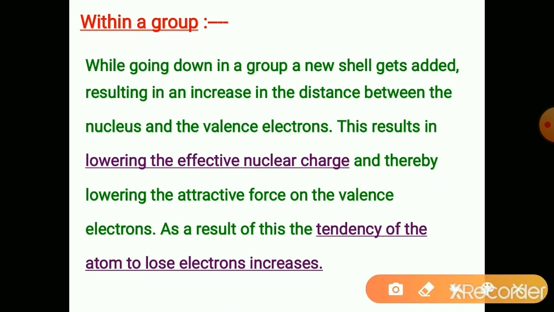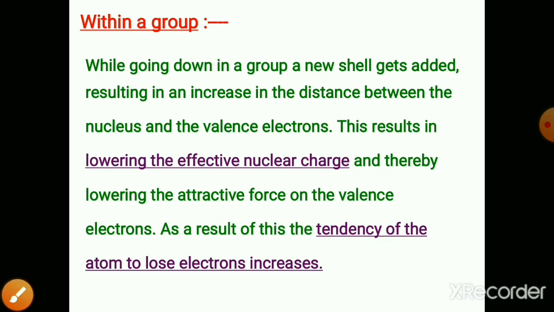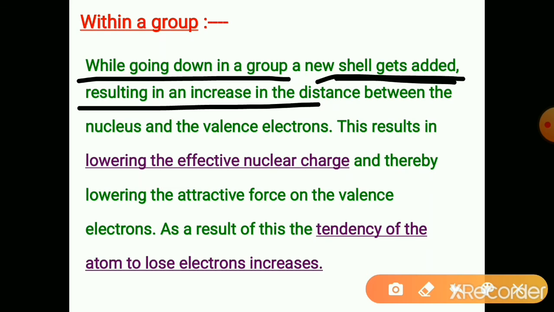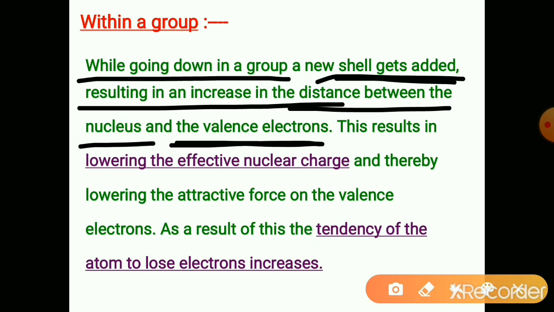So as the non-metallic character is increasing towards the right, metallic character obviously will decrease. Let us see within a group. While going down in a group, a new shell adds, resulting in the increase in the distance between the nucleus and the valence electrons, that are the last electrons. So the atomic size is increasing while moving down the group due to the increase in the shells.